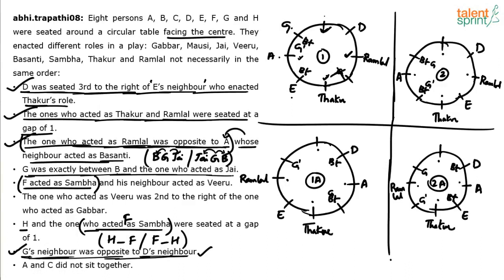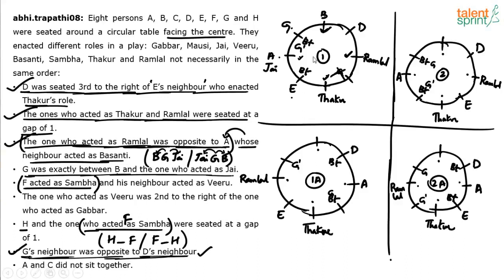Yes or no? One of the neighbors of G should be J. Here we have Ramlal and Thakur, so G cannot come here. So G has to come here. And if G comes here, I also know that one of the neighbors of G was B. This side if it is A, then this side it has to be B. Now which one is J, we can't say. Is A playing the role of J or B playing the role of J? That cannot be said. But definitely B comes here because it is a neighbor of G. Achha, we can in fact also confirm that A is J because this is B. A has to play the role of J.